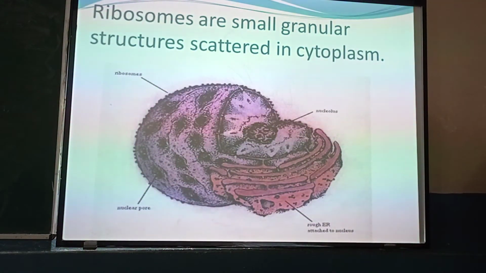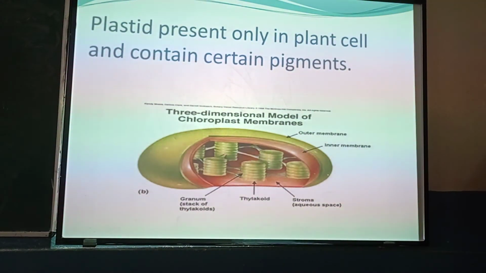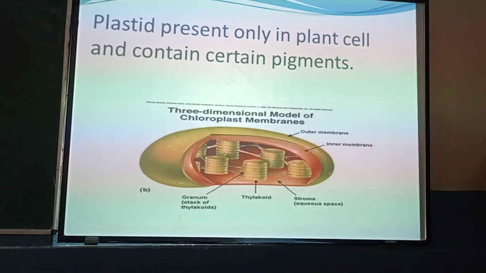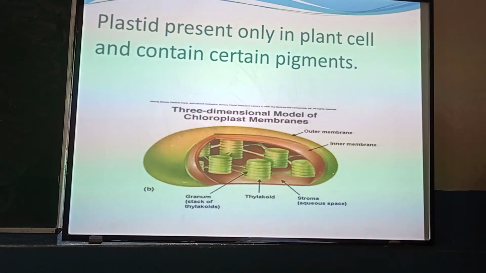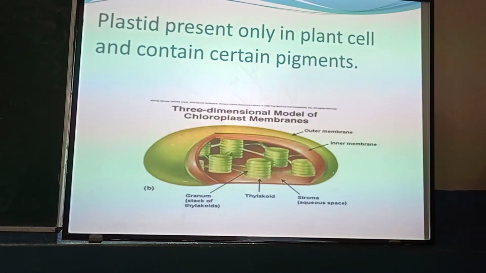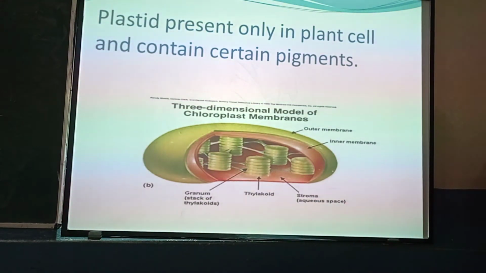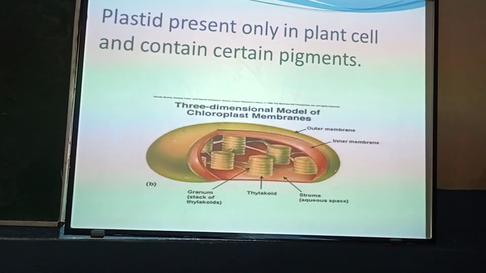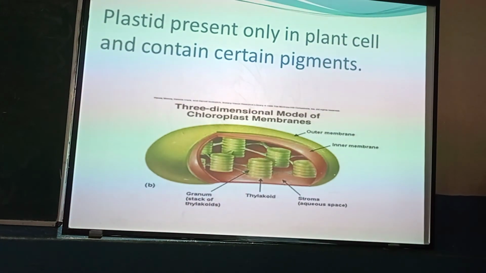Next cell organelle is plastids. These are special cell structures found only inside plant cells, and they are absent in animal cells. These contain colored pigments which give color to the leaves and flowers. These are of various types: leucoplast, chromoplast and chloroplast.